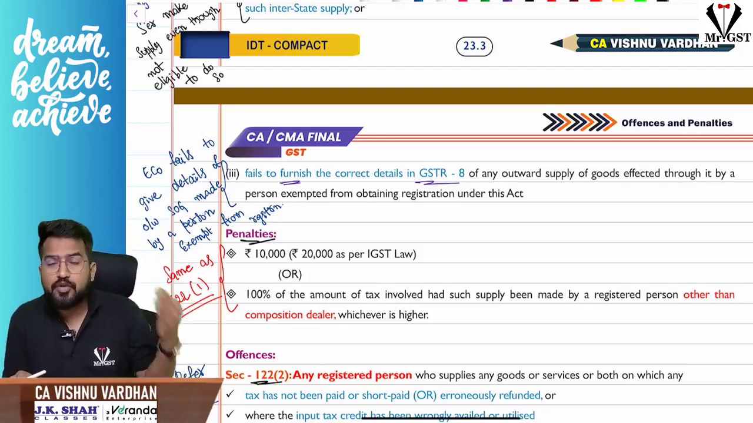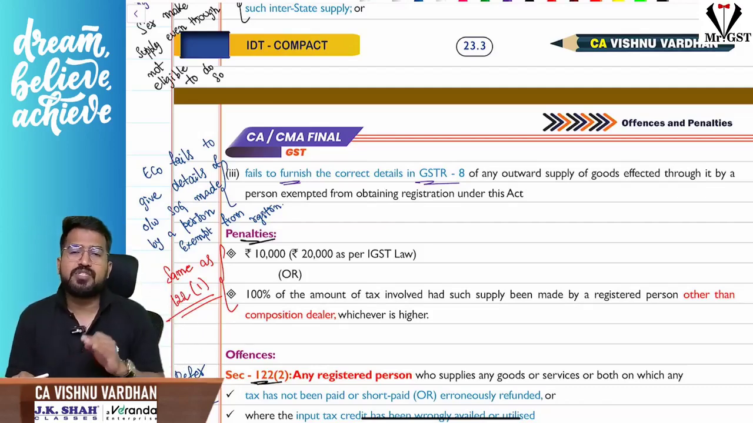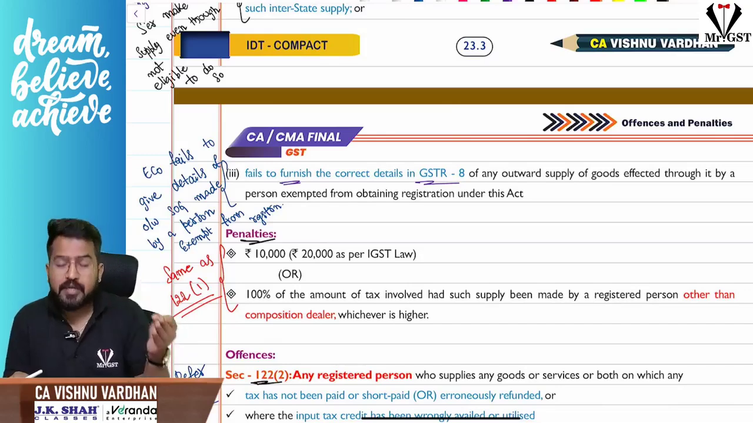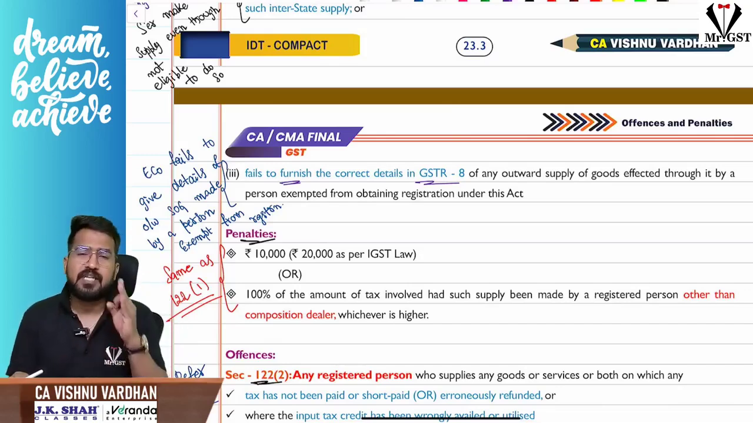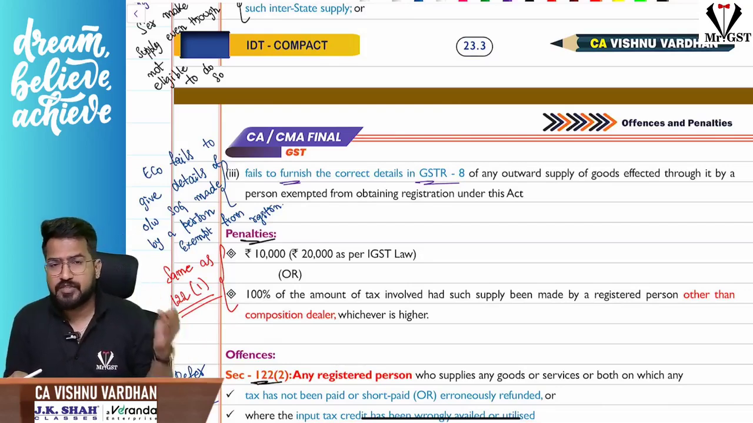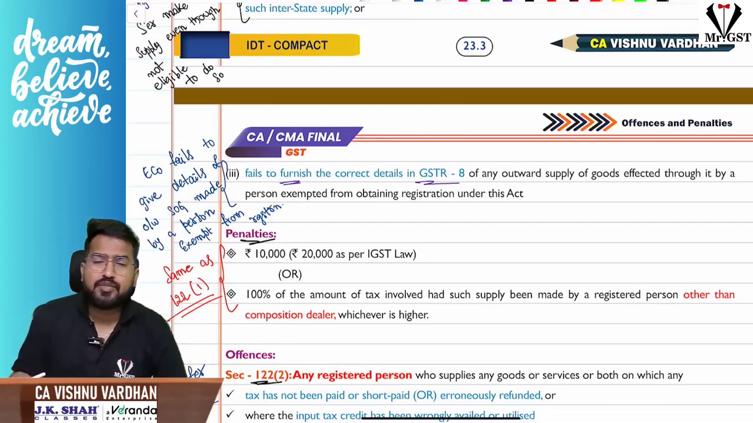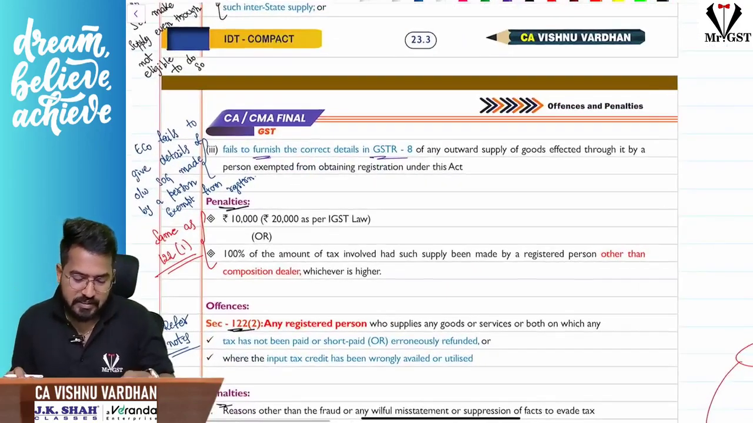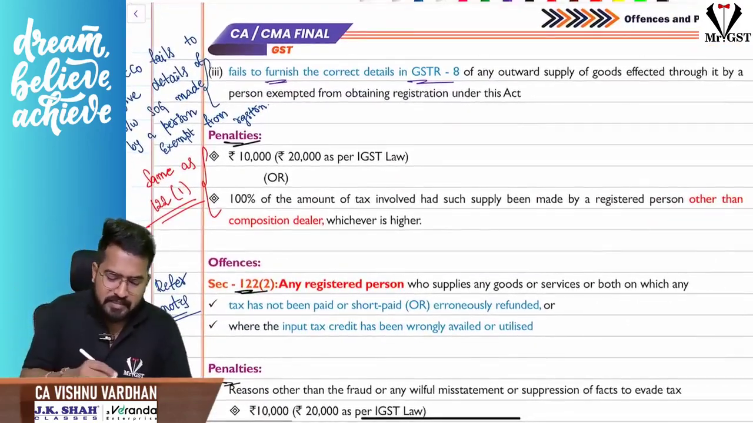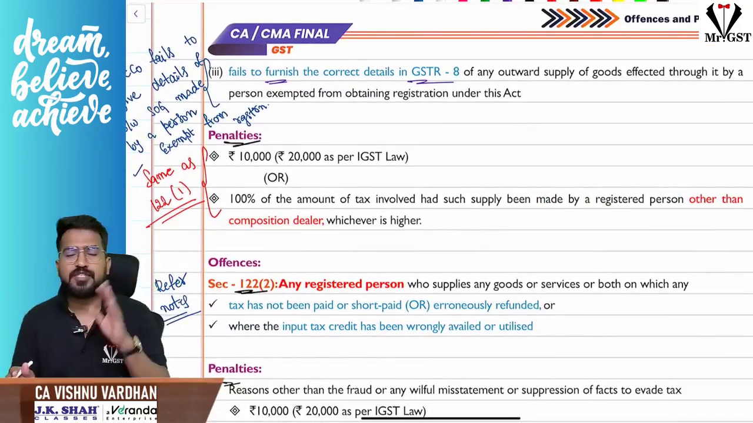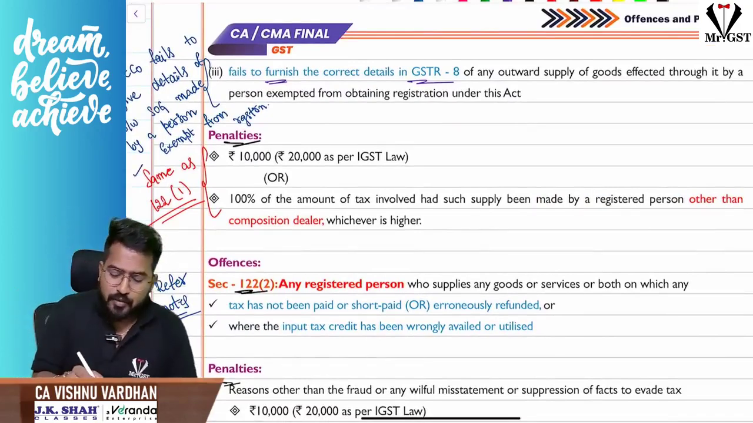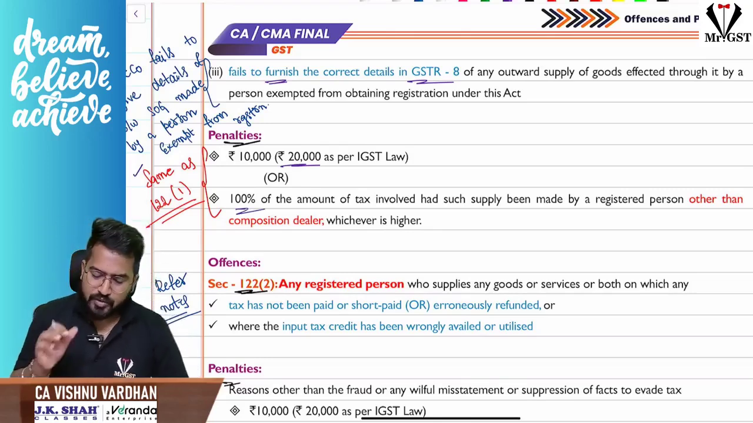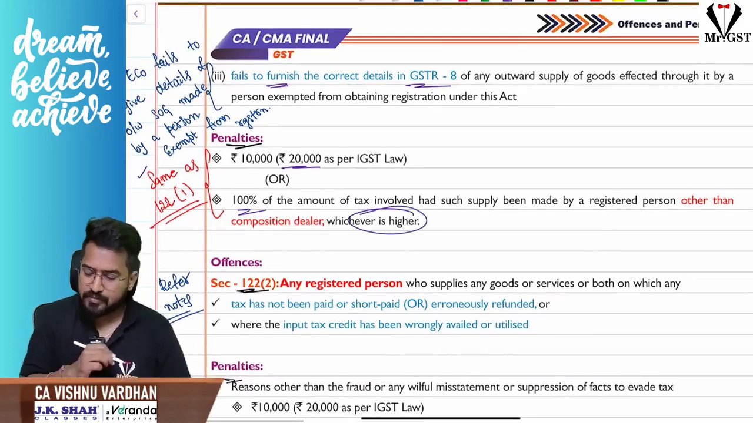Sir, he is failing to furnish the outward supply of goods or services made by the people who are not registered. That means unregistered persons who are supplying their goods or services through an e-commerce operator. The e-commerce operator has to give those details in his GSTR 8, which he is not doing. In such cases, sir, he is liable to pay penalty, the same penalty under section 122 subsection 1 that we have seen: 20,000 rupees or 100% of the amount of tax involved, whichever is higher.